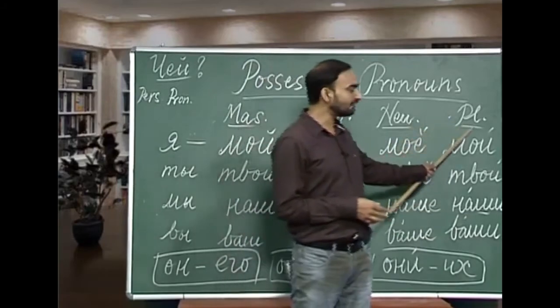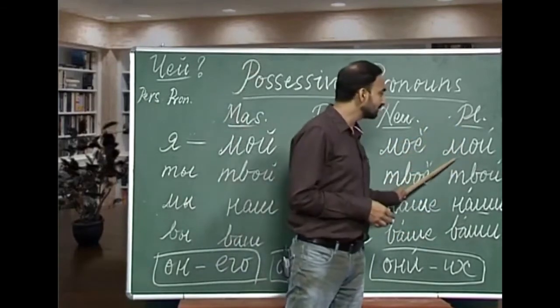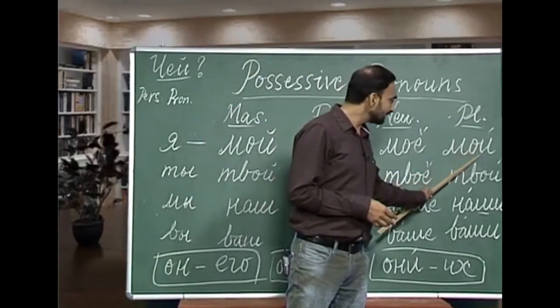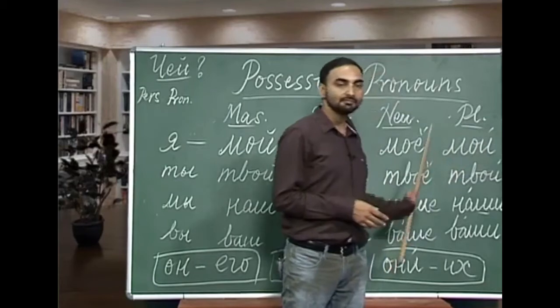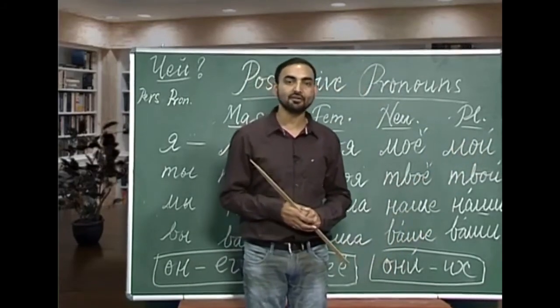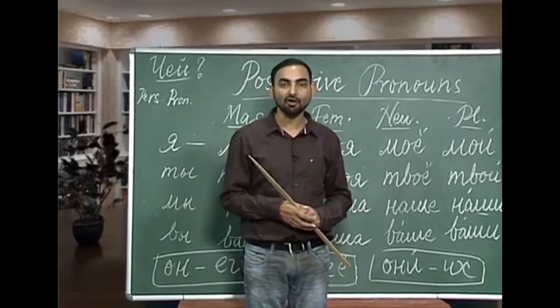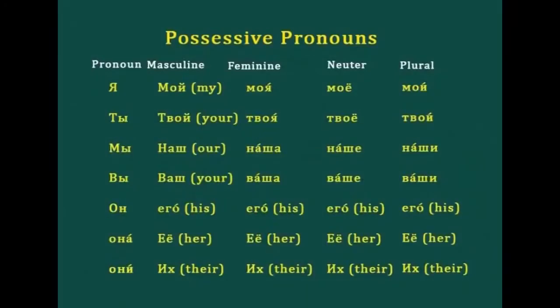And the next one we have the plural form of moi, which is mai. You have to notice that this e is stressed, that is why o is pronounced as a. Mai. Eta mai chissi. Chissi is a noun which is always in plural. Chissi is watch. Eta mai chissi, this is my watch. So, once again, eta moi dom, eta maya chitraj, eta mayo pismo, eta mai chissi.